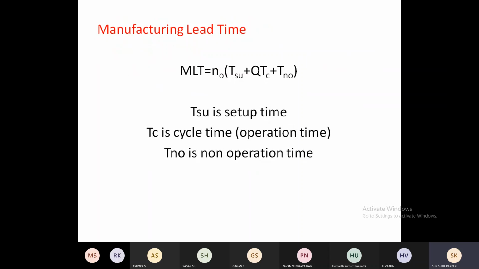And this equation I will be discussing later, because for job shop production, mass production and batch production, manufacturing lead time will be changing. That I will be looking into later. And here one can look into the handling time, operating time, setup time, non-operation time, and number of workstations. All these will be taken in order to find out the manufacturing lead time. We'll see that later, while doing this one will come to know.